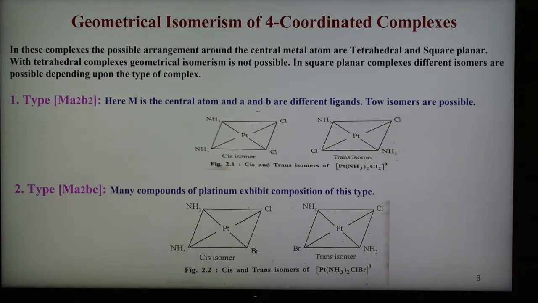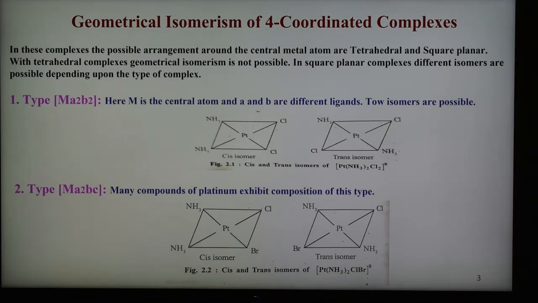With tetrahedral complexes, geometrical isomerism is not possible. This is because in these complexes all the 4 positions are equidistant from one another, and therefore in tetrahedral complexes geometrical isomerism is not possible. However, in square planar complexes, different isomers are possible depending upon the type of complex.